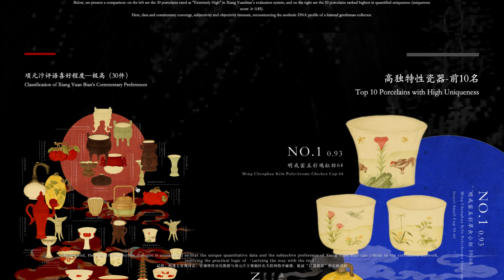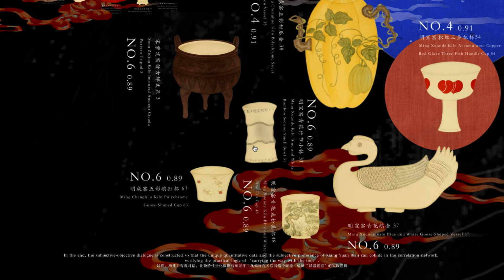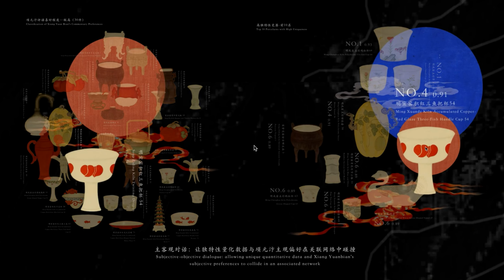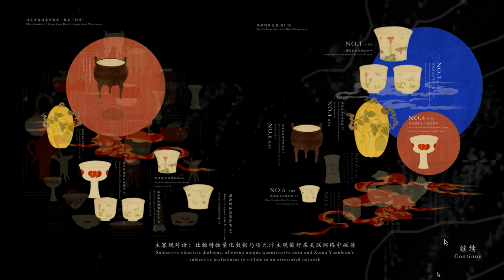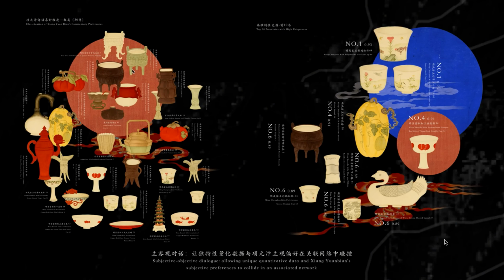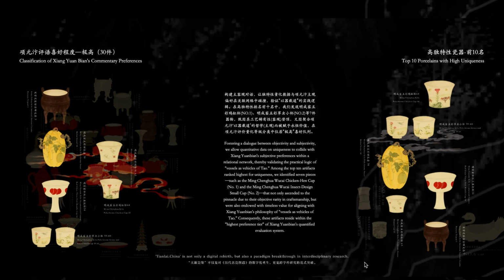In the end, the subjective-objective dialogue is constructed so that the unique quantitative data and the subjective preference of Xiang Yuanbian can collide in the correlation network, verifying the practical logic of carrying the way with the tool. Here, data and commentary intertwine, subjectivity and objectivity resonate, reconstructing the aesthetic genetic map of a museum gentleman.